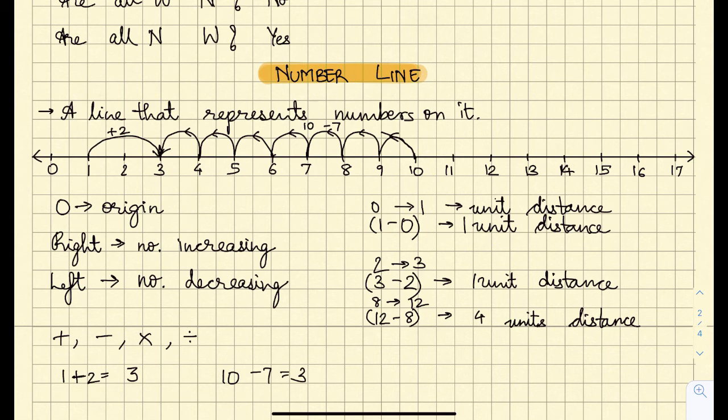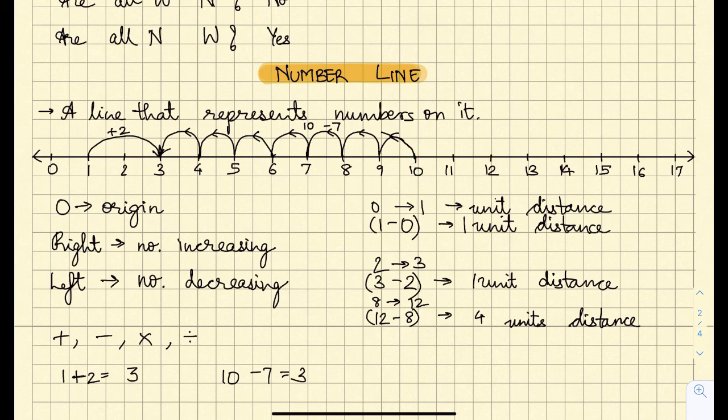Now let us also try multiplication. In multiplication I would try 2 multiplied by 6. I am going to take intervals of 2, but 6 times. So I will be starting from 0, in groups of 2: 1, 2, 3, 4, 5 and 6.